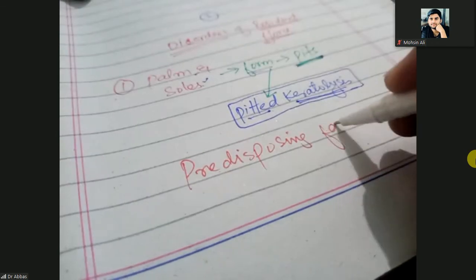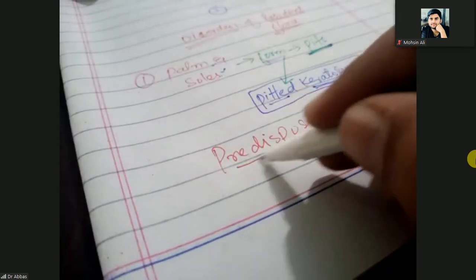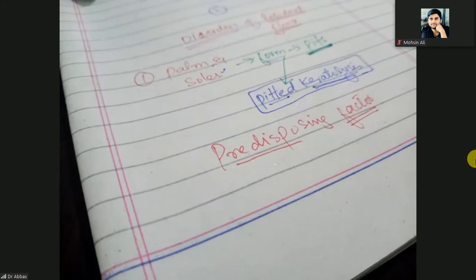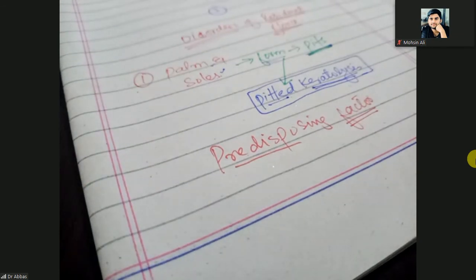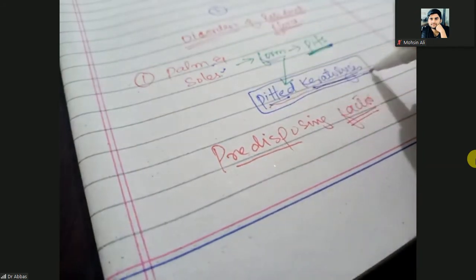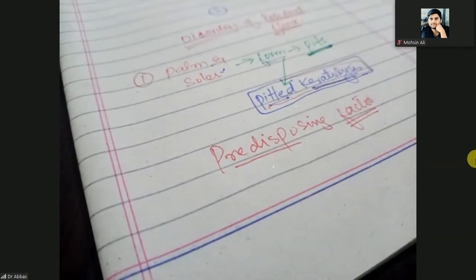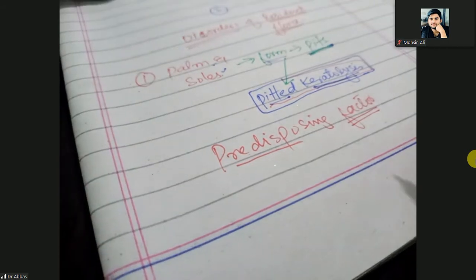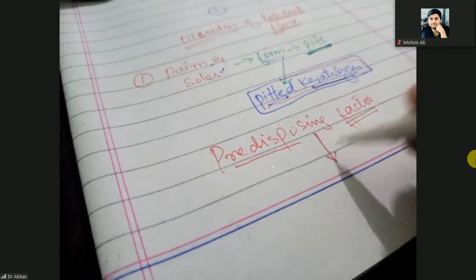Predisposing factor. It means, what are the predisposing factors for pitted keratolysis? So the first disease is pitted keratolysis. This is the first disorder. Okay. So the predisposing factor is hyperhidrosis.